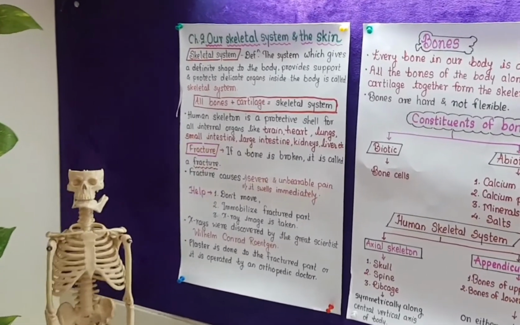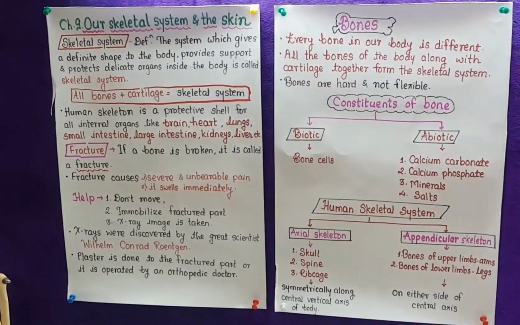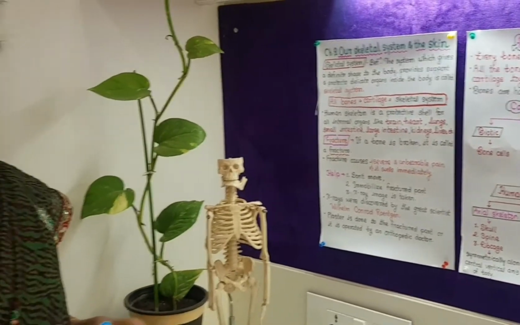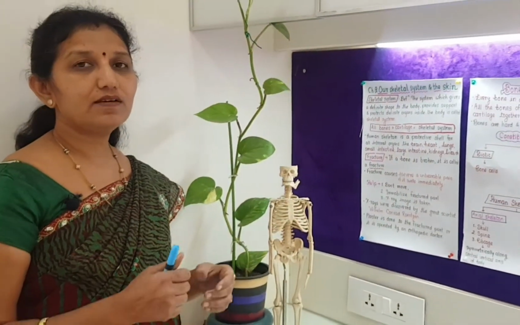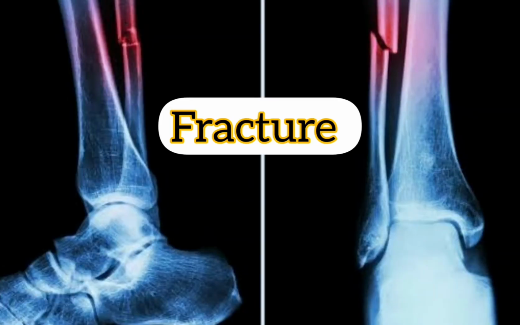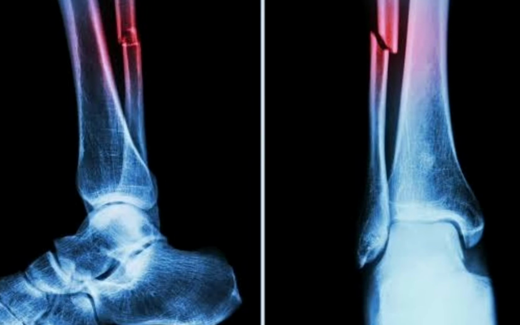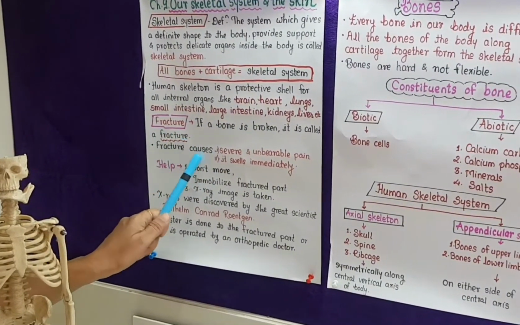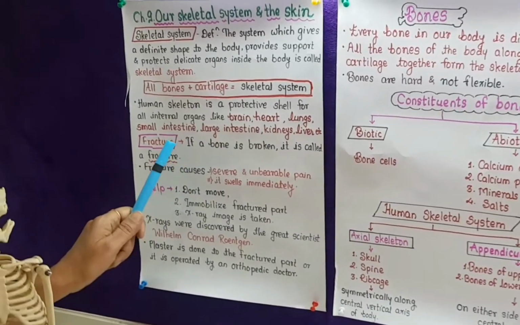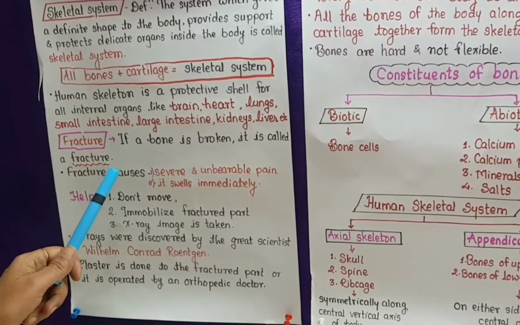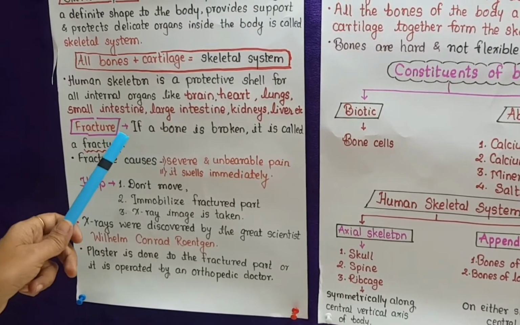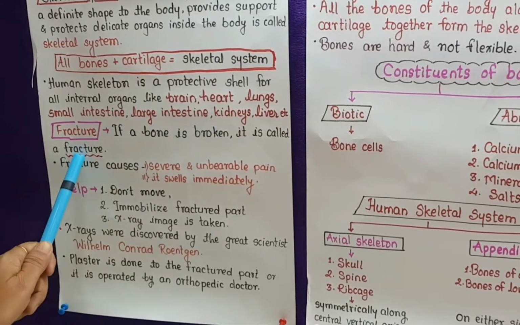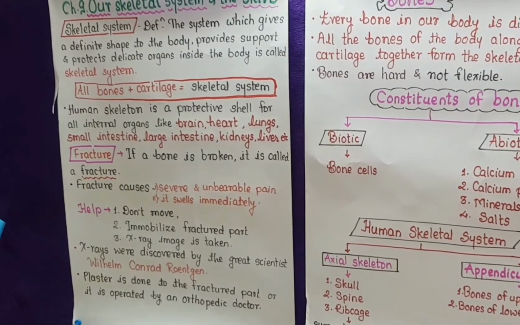Now, we will see what a fracture is. Sometimes while playing, we fall down and because of that it may cause the breaking of bones, and it will lead to a fracture. What is a fracture then? If a bone is broken, it is called a fracture. Understood? If a bone is broken, whether it is of the arm, leg or anywhere else, shoulder, hip, anywhere, there is a fracture if that bone is broken.